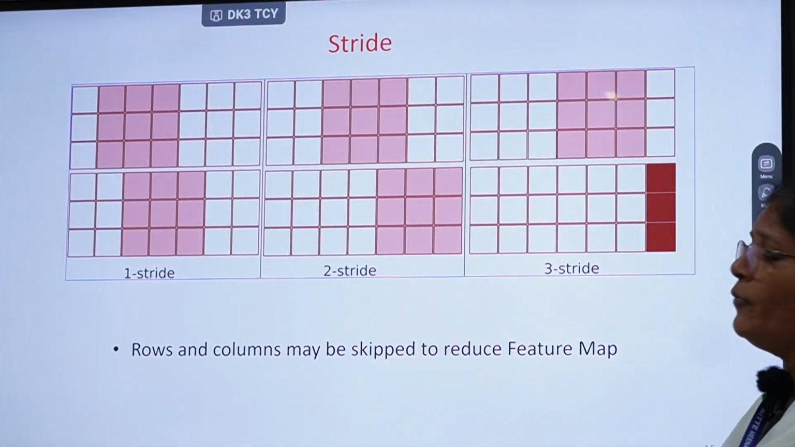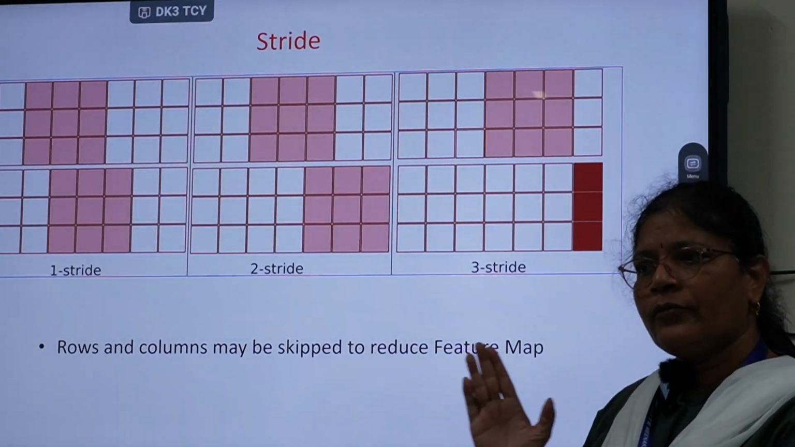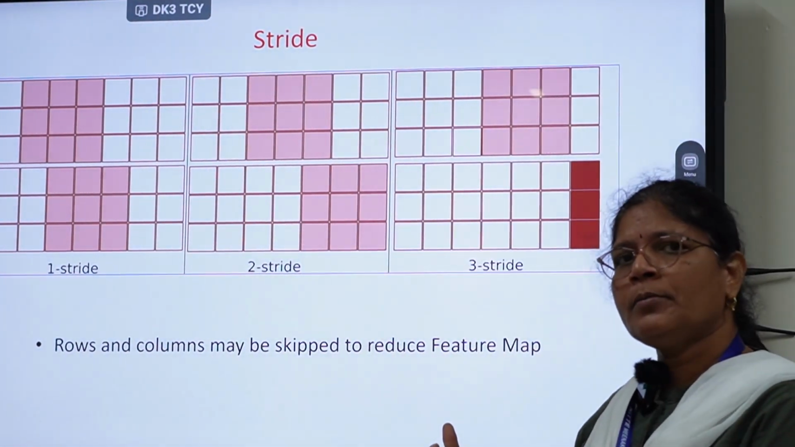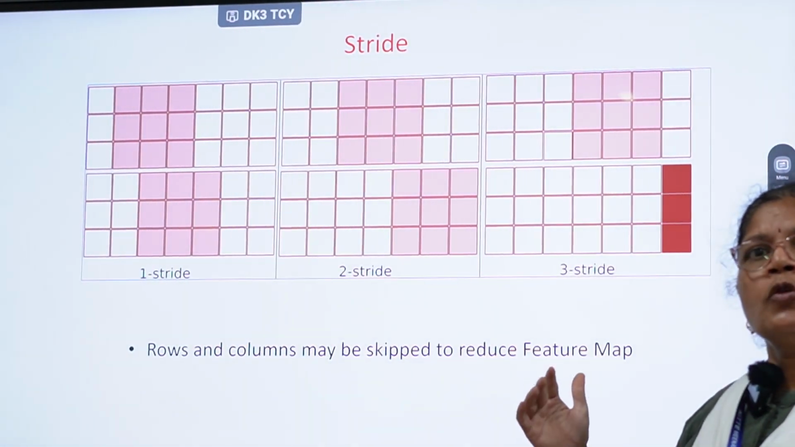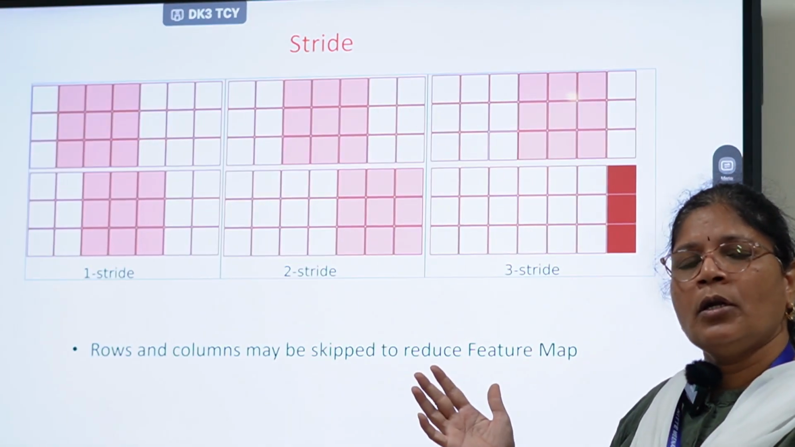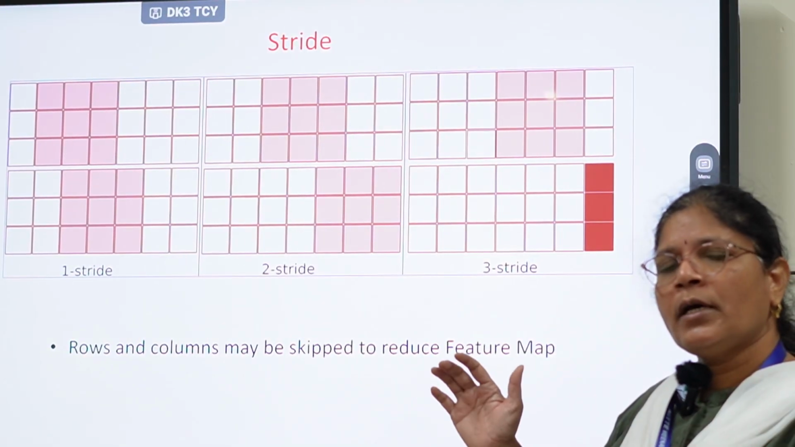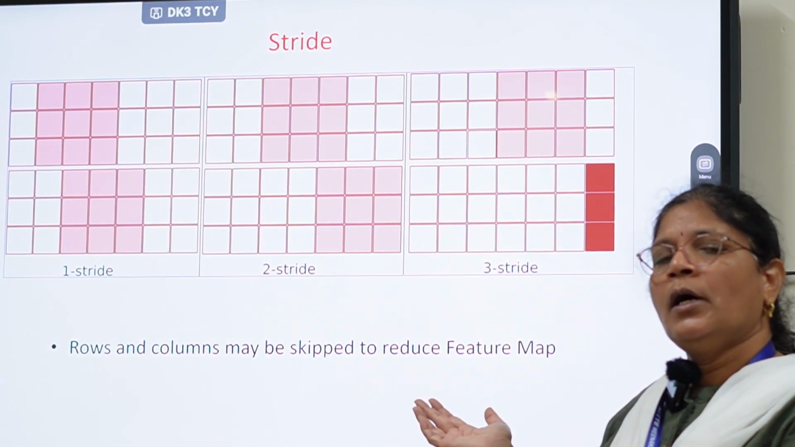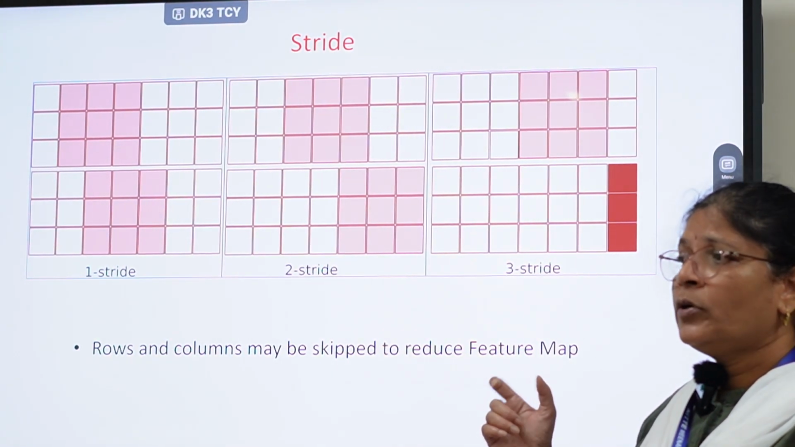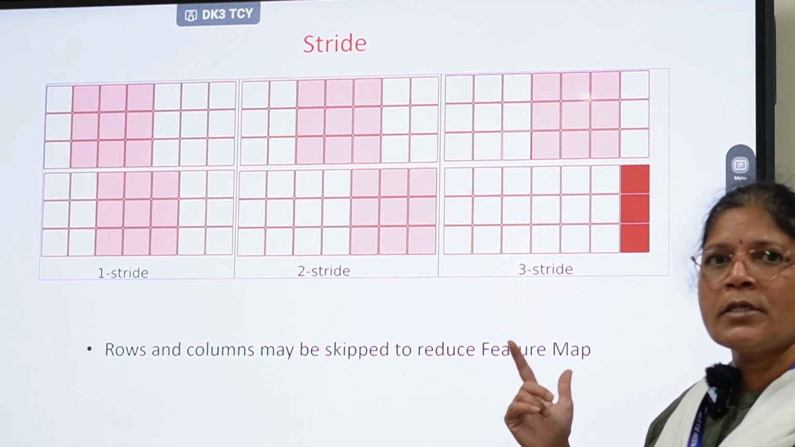Next is a stride value. In convolution operation, the kernel is moved from left to right, top to bottom. Each time it is moved to the right by one column, or two columns, or three columns. By how many columns the filter is moved to the right, that is the stride value. If we move the filter to the right by one column, then we call it a stride value